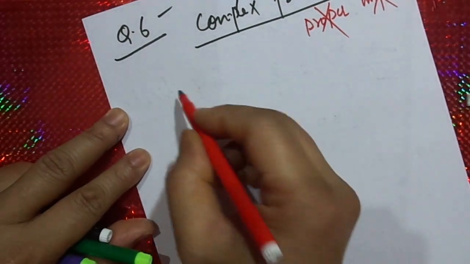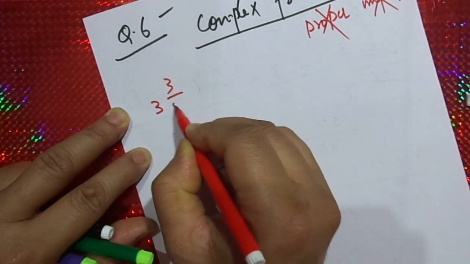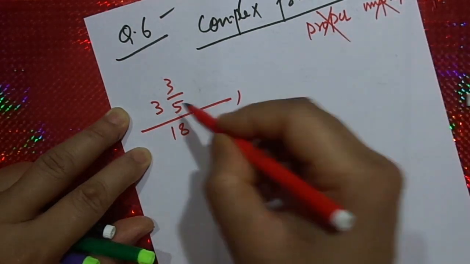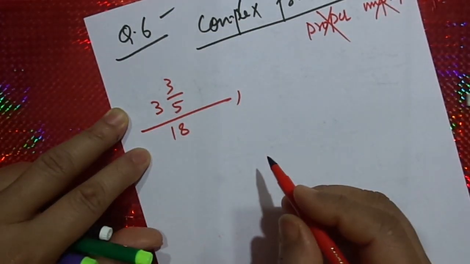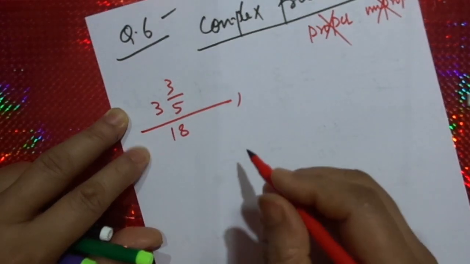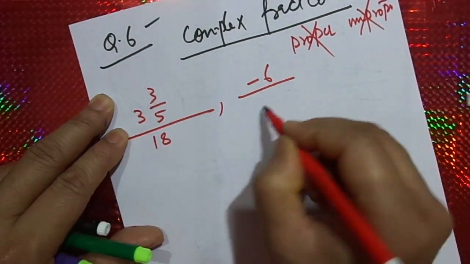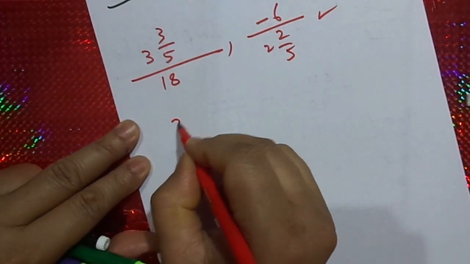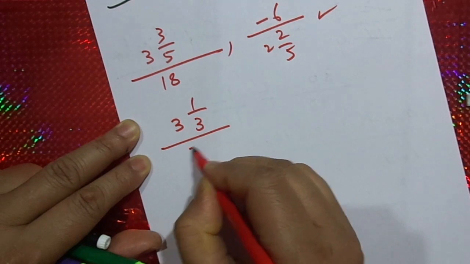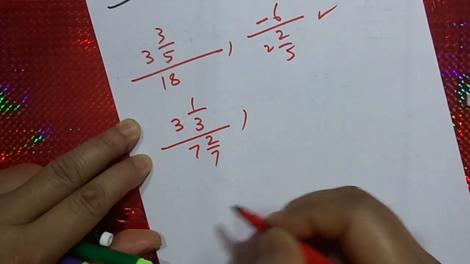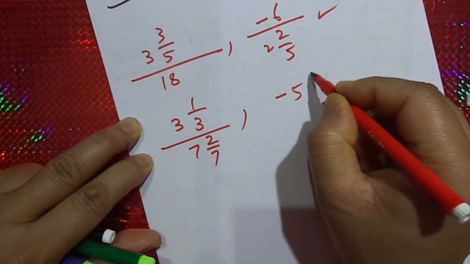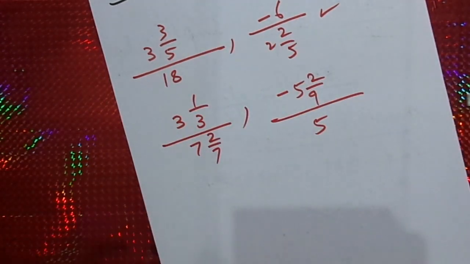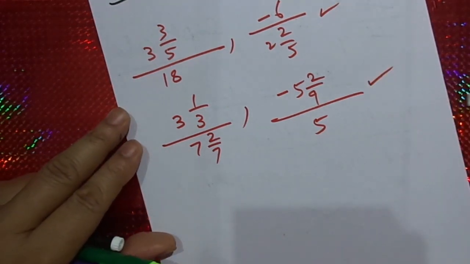They include fractions like 3 by 5 by 18. They are neither proper nor improper fractions, nor mixed fractions. Minus 6 by 2 by 5. Please check your book. 3 1 by 3, 7 2 by 7, minus 5 2 by 9 by 5. So these all are fractions, my dear, which are called complex fractions.